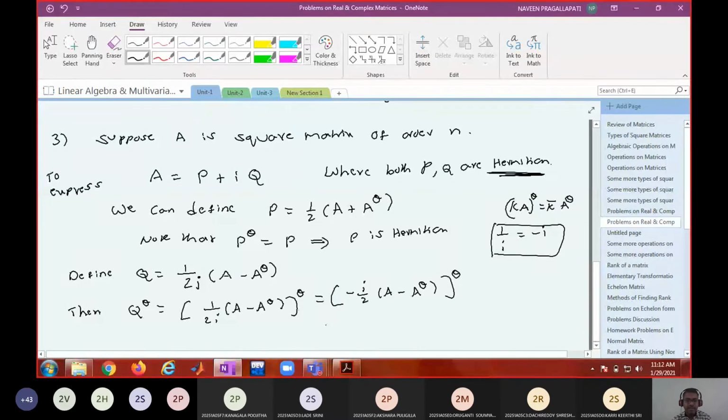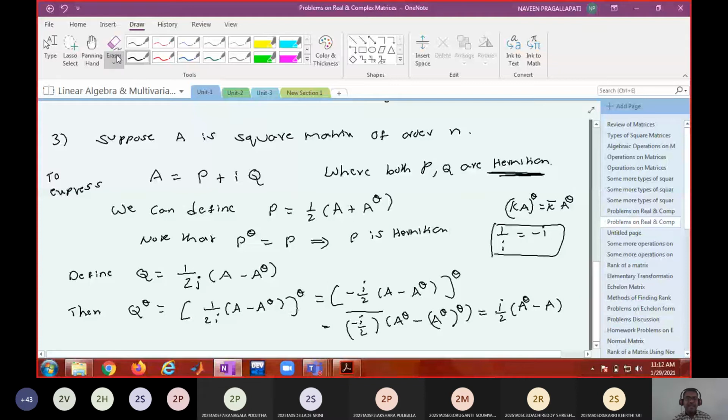So that means minus i by 2 bar into A power theta minus A power theta whole power theta. But what is minus i by 2 bar? What is minus i conjugate? It is i by 2. i by 2 into A power theta minus A power theta whole power theta, which is A.